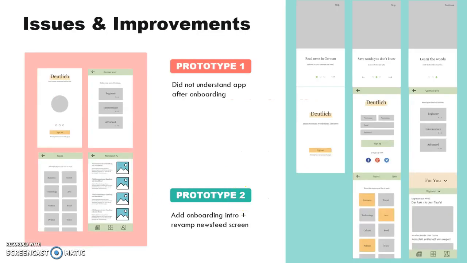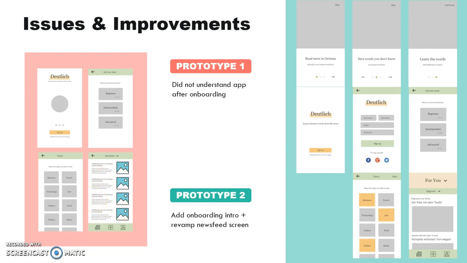Now, as a result of the user tests, I have indeed identified several major issues. The first was that testers did not understand the app after onboarding. Virtually nobody read the tagline under the title in the welcome screen. Also, testers found it intimidating to see a newsfeed screen full of German text right after onboarding.